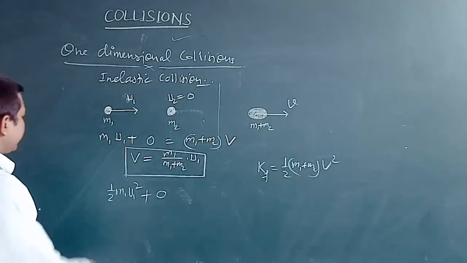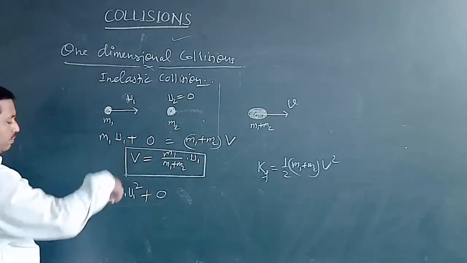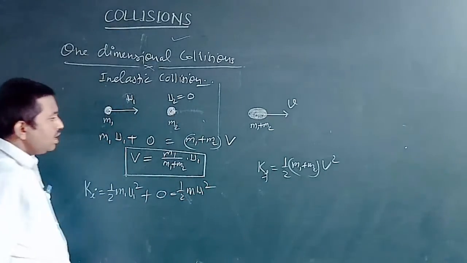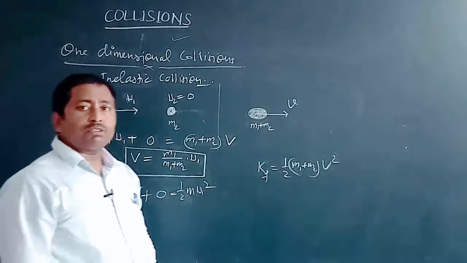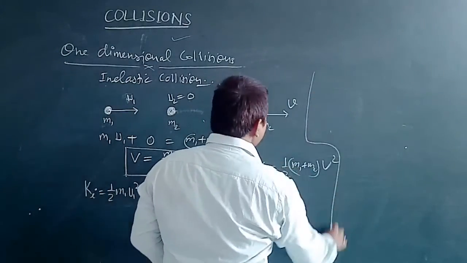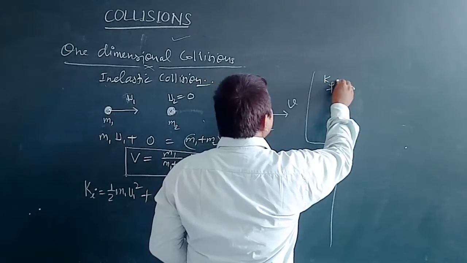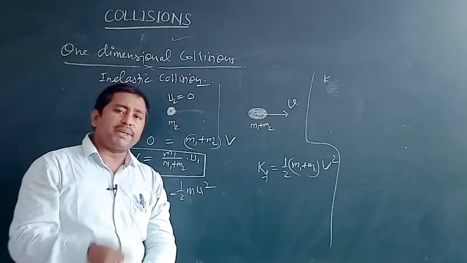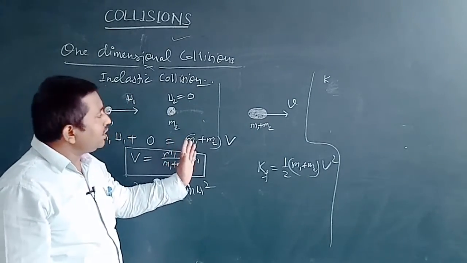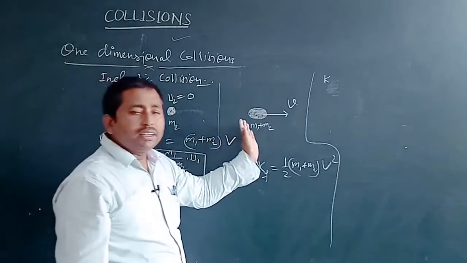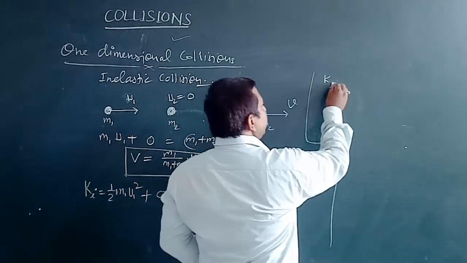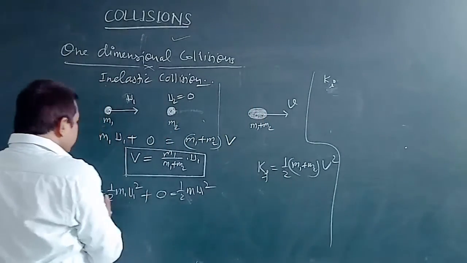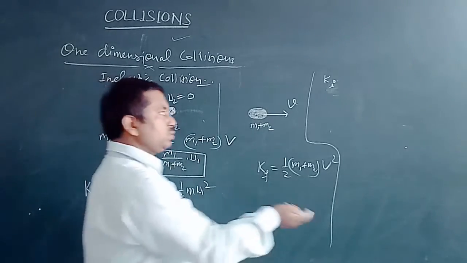Okay, and the initial kinetic energy of both balls can be written as half m u1 square. If we want to find the change in the kinetic energy after collision, we can find it. As we know, the initial kinetic energy of both balls is larger in comparison to the kinetic energy after collision. So if this is higher than that, the difference will be a positive quantity. So let us calculate it.